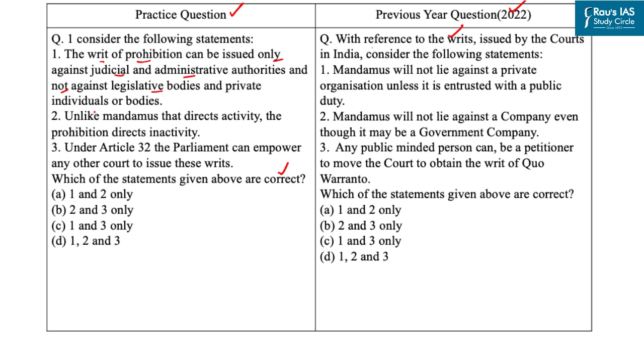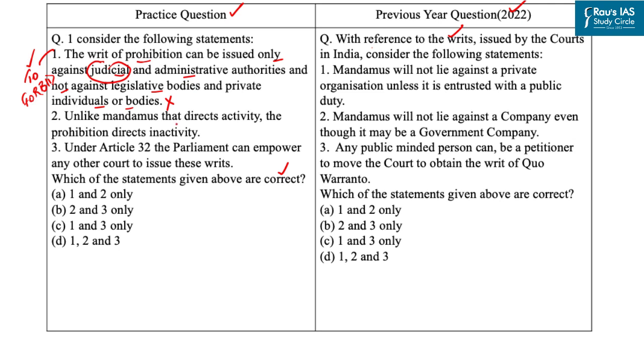legislative bodies and private individuals or bodies. Now you should know that writ of prohibition means to forbid. It is issued by a higher court to a lower court or tribunal to prevent the latter from exceeding its jurisdiction or usurping a jurisdiction that it does not possess. It can only be issued against judicial and quasi-judicial authorities. It is not available against administrative, legislative bodies and private individuals. So our first statement is incorrect.